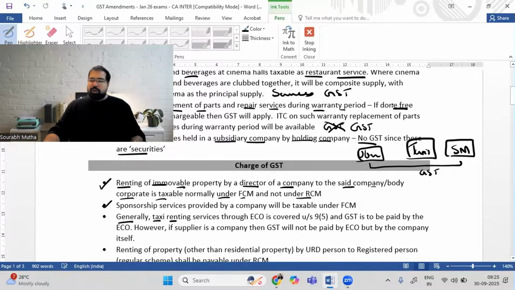They say that this is notified under section 9(5) and the e-commerce operator is liable to pay GST to the government. So on 1,000 plus GST, example 180 rupees, I will pay Uber. Uber will pay the government this 180 rupees. This is basically something that you already know.